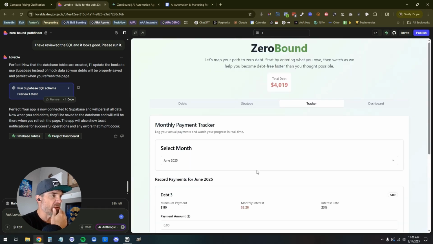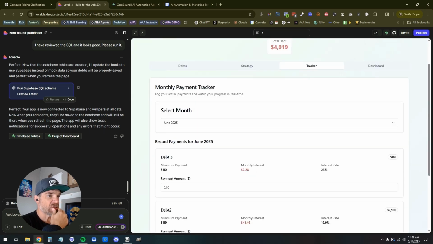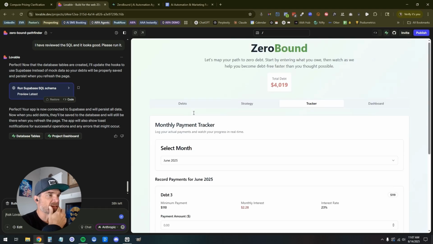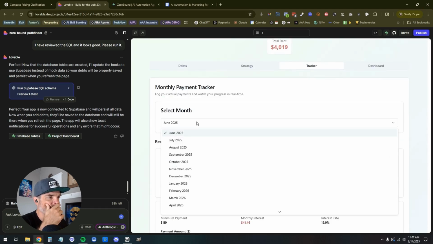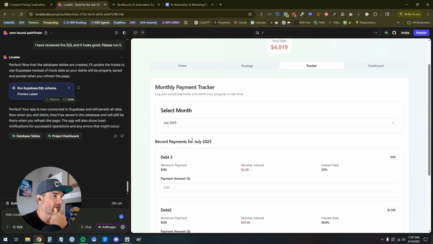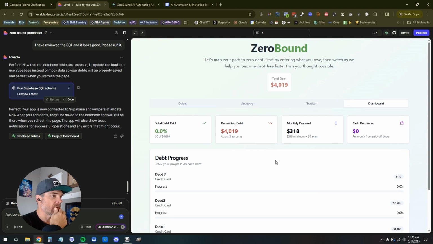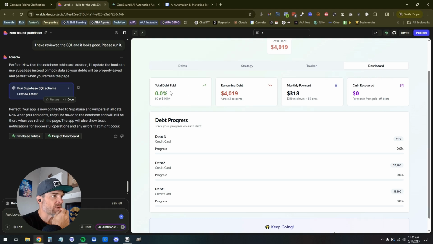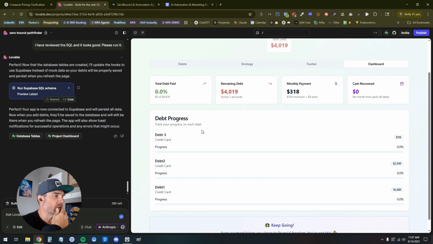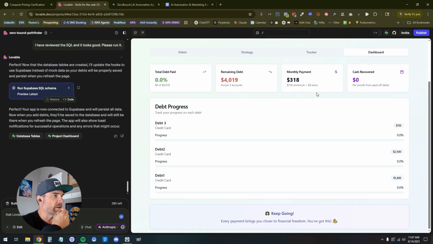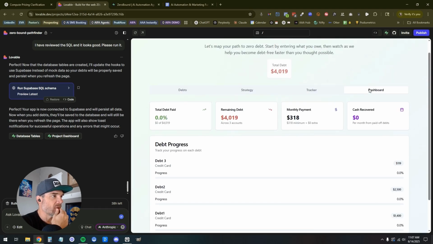Cool. Let's go ahead and look at the tracker page. I don't like this setup, honestly. I don't like the interface. Let's go to July. Dashboard. Here we go. The dashboard should be first. Remaining debt, 4K. Total debt paid, 0. Cash recovered, 0. Debt progress. All right.